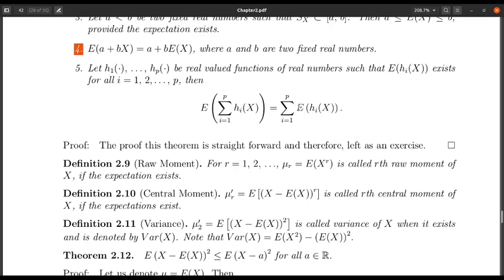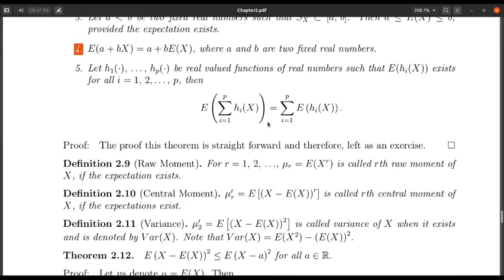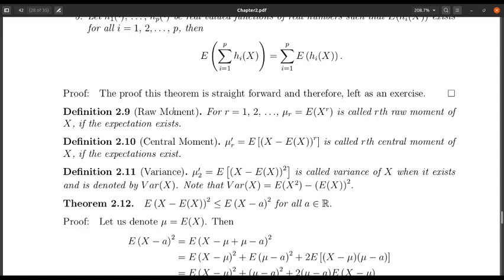I hope these properties are clear. All the properties have some nice uses. We will see some of the uses later. So now let us see some of the definitions. They are basically special names given to some kinds of expectation. First one is the raw moment, and the raw moment is nothing but expectation of X to the power r, called the r-th raw moment, provided that this expectation exists. I can take r as any integer 1, 2, 3, and so on. The central moment is the expectation of X minus expectation of X, whole to the power r.